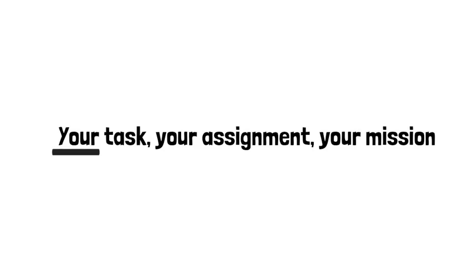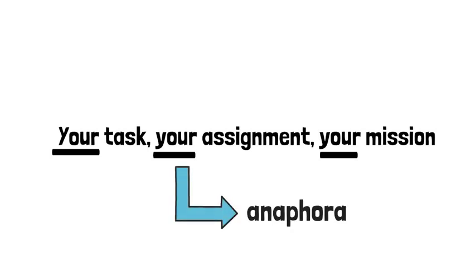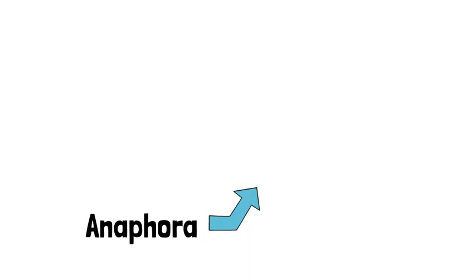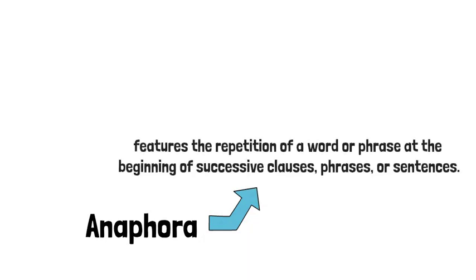Your task, your assignment, your mission for today is to write a paragraph using 3 kinds of repetition: anaphora, epistrophe, and anadiplosis. Anaphora is a rhetorical device that features the repetition of a word or phrase at the beginning of successive clauses, phrases, or sentences.